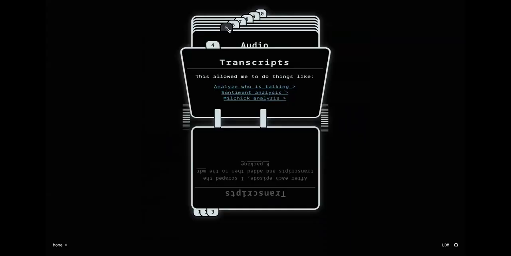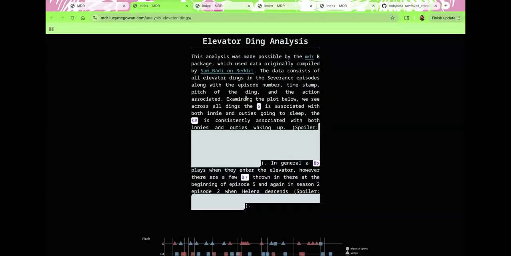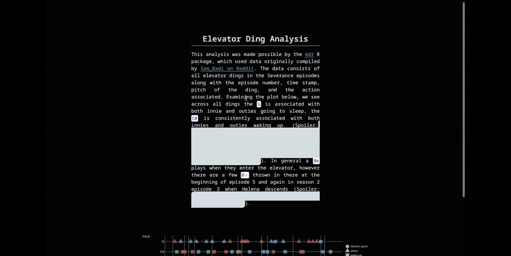All right. And then I also curated these audio data sets. For example, part of the show is that these characters go down an elevator, and it turns out the pitch that the elevator plays tells a bit of a story. So I created this data set of all the different pitches. In the first season, when I was trying to make this data set, someone on Reddit had started it, so I was able to use some of theirs to start. And then they disappeared, and so I kept it going from there.